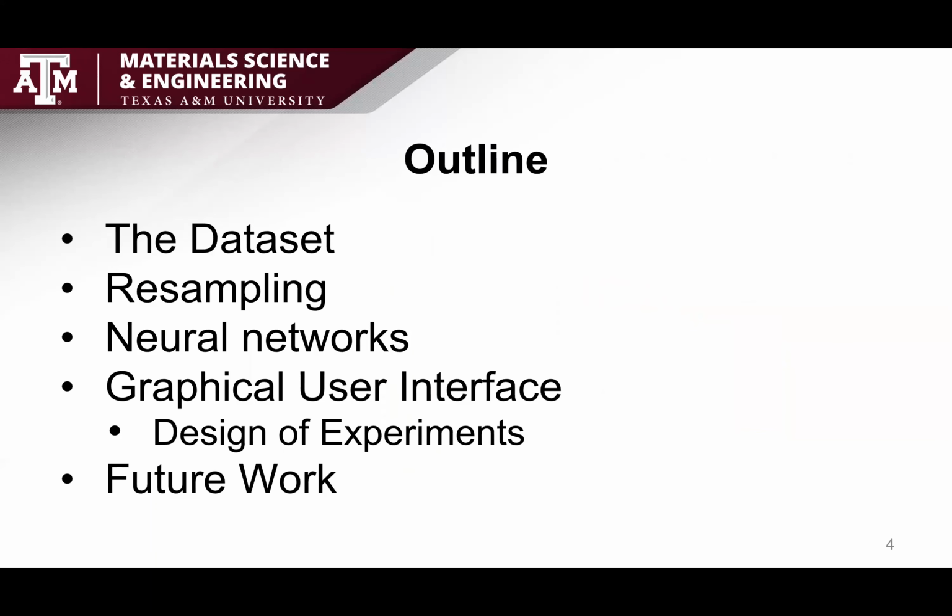So today, we'll begin by talking about the data set itself and the limitations of our data. Then we'll go into how we resample the data to ensure accurate training of the model. Then moving on to neural networks, how we can fit a model and interpret that data and what it outputs. After neural networks, we'll continue with the implementation of the trained model with the user interface that I created, along with the incorporation of a design of experiments into that user interface. This allows the user to indicate a range of values, and the interface will tell them the values that will provide the optimal range of results for those inputs.